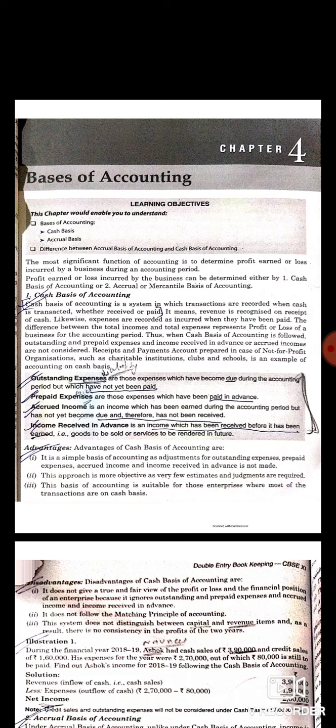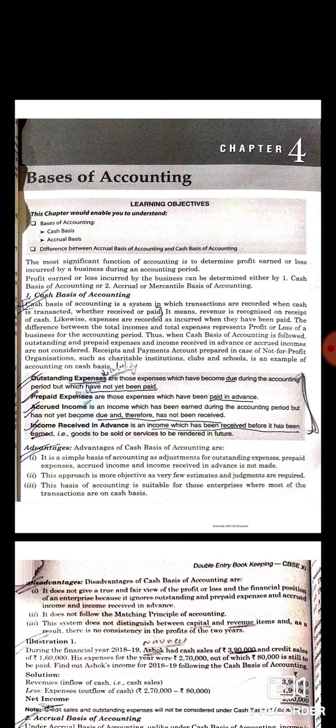Cash basis of accounting is suitable only to those organizations whose business transactions are mostly on cash basis, or the ones who have very small business dealings with very few transactions. It is also suitable for those organizations in which the number of employees is very small. So these are some of the examples in which cash basis of accounting is suitable.